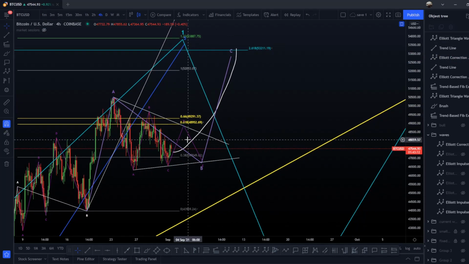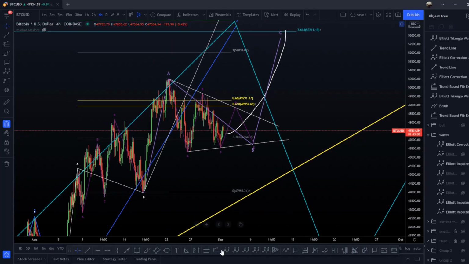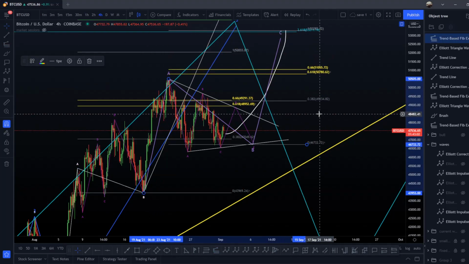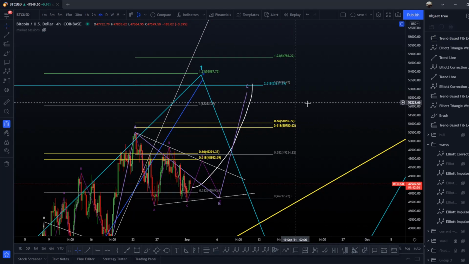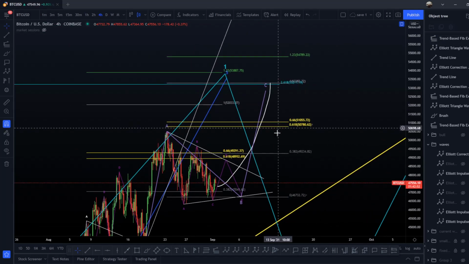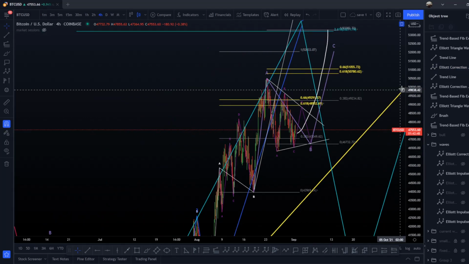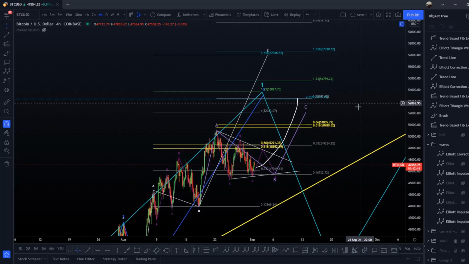And that will bring us after this, because if we finish this almost like that, you know, we will just break to the upside, and we are going to see which possible target will match with this possible big ABC, okay. So it will be A like that, B here, almost around there, just to give you an idea. And then the most common target, I mean the first target will be the 61.8, just right. As you can see, don't really match with the other bigger targets of this bigger ABC or WXY. So that will be the next one, okay.